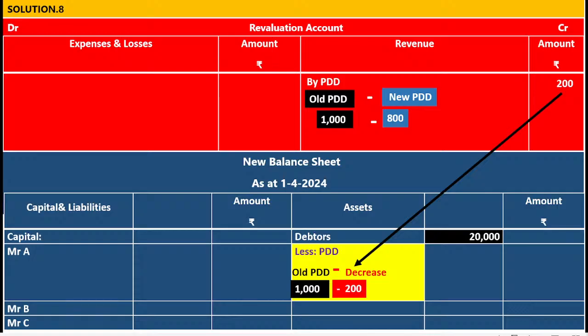Now 1000 minus 200, the new PDD is 800. 20,000 minus 800 is 19,200. What is the meaning of this? Debtor owes 20,000 to you, but now you are suspecting him to the extent of rupees 800. Even if it is not realized 800, ultimately we may collect 19,200. I think everybody understanding it.